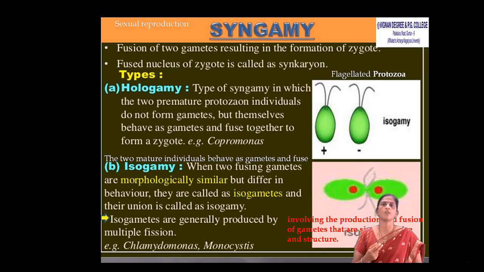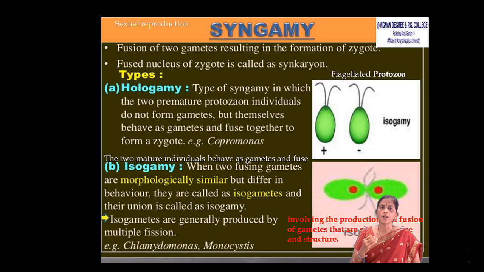There are different types of syngamy. One is hologamy. Hologamy is a syngamy in which two premature protozoan individuals do not form gametes but themselves act as gametes and fuse together and form a zygote, that is called as hologamy. Example, Copromonas. Copromonas undergoes hologamy. In this the individuals themselves behave as gametes. They do not produce any gametes.